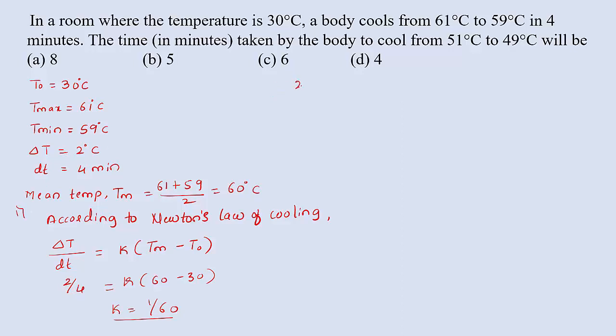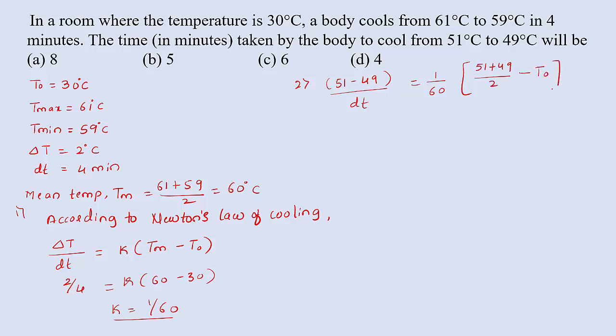In the second case I am using the same equation. Here the temperature changes from 51 to 49 with respect to time, so 51 minus 49 divided by dt equals K, which was calculated in the first case as 1 by 60, into (Tm minus T0), where in the second case Tm is 51 plus 49 divided by 2.